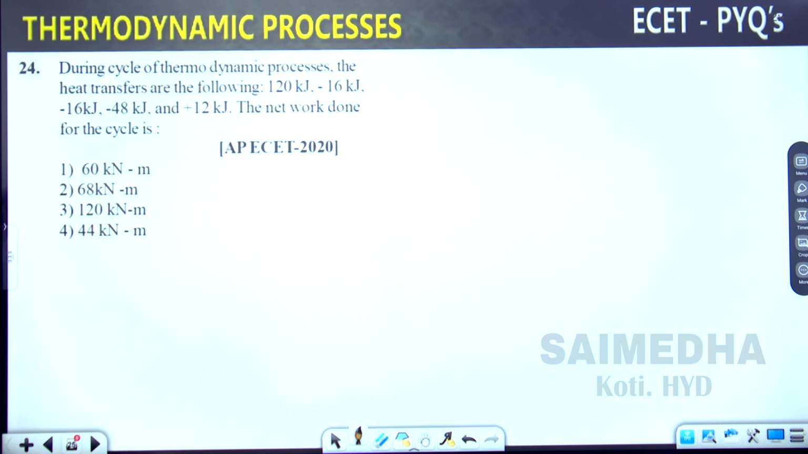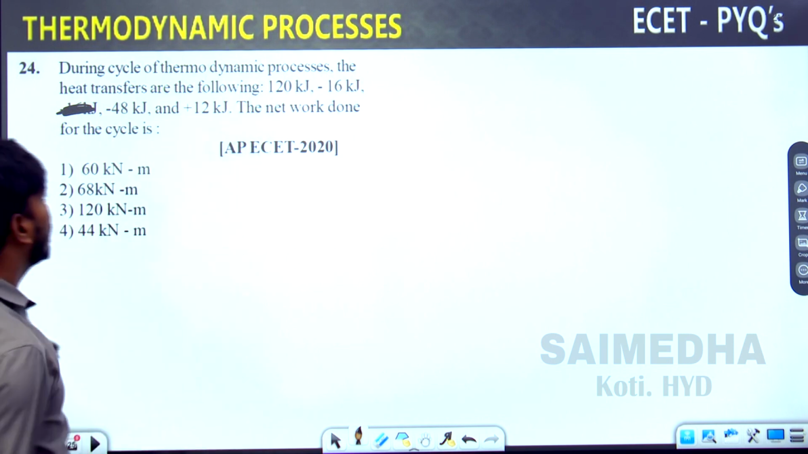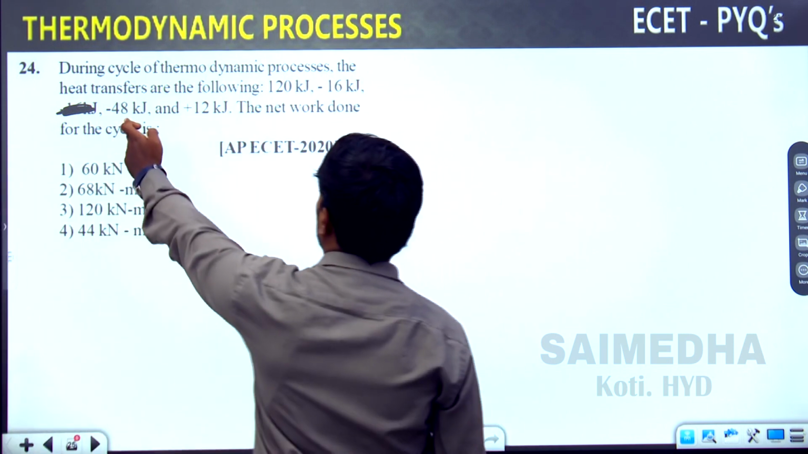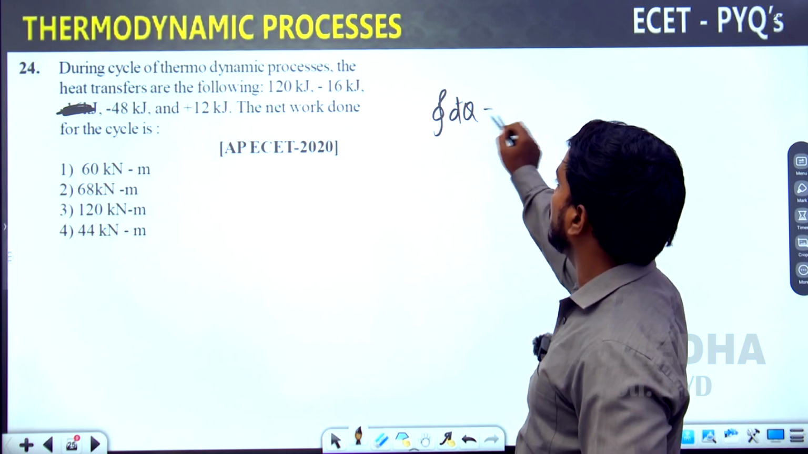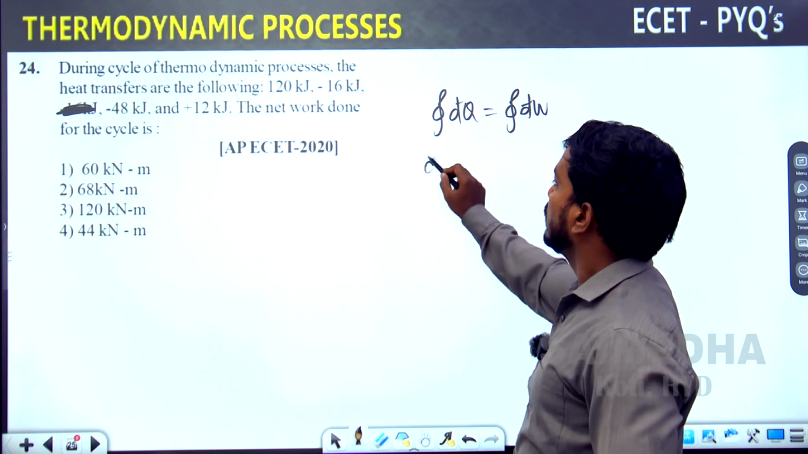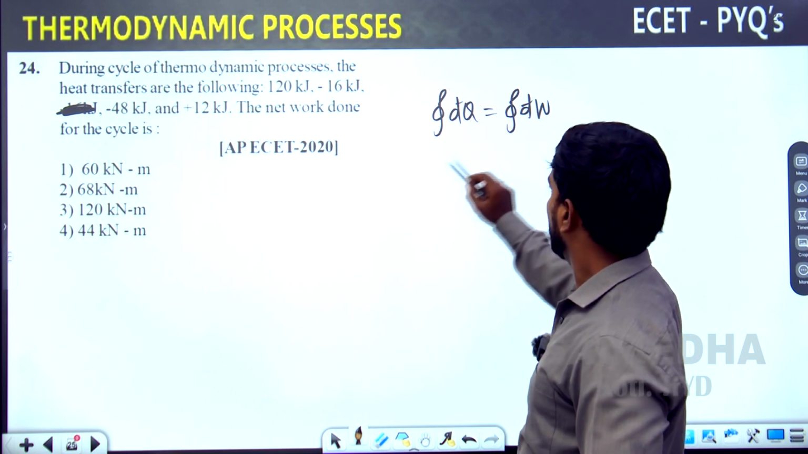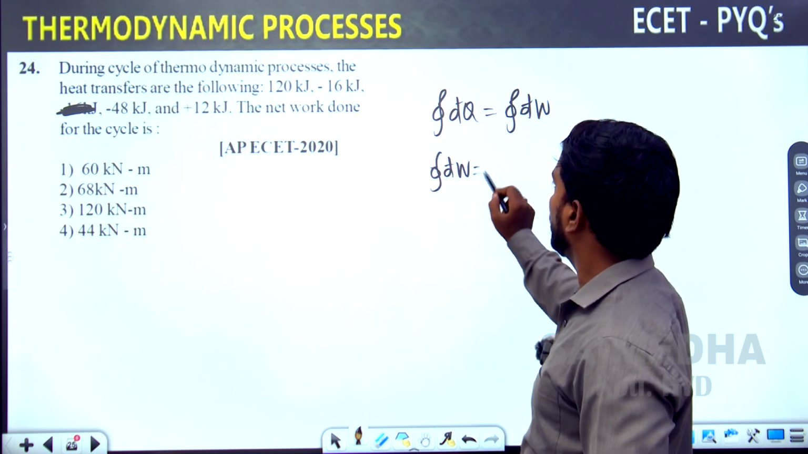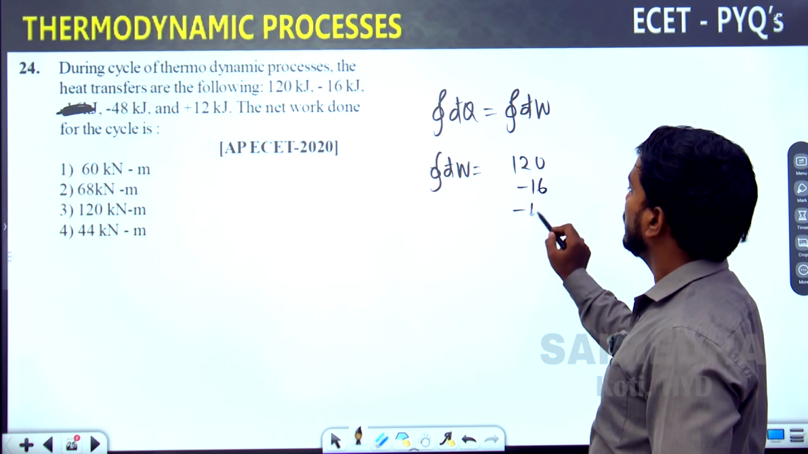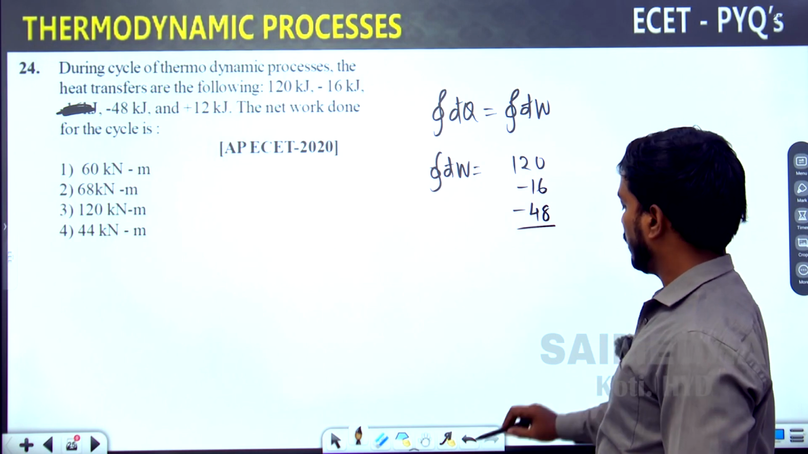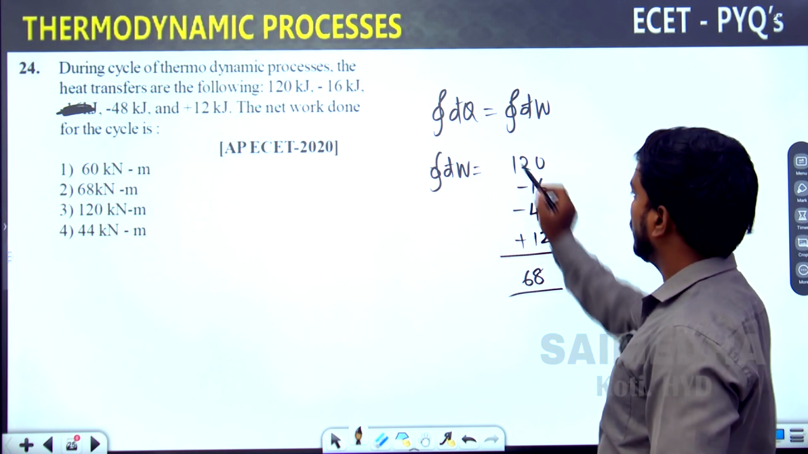Next question. During the cycle of thermodynamic processes, 2 times 16 is not there, only one time. 120 minus 16, 48, 12. Net work done: we know that net heat transfer is equal to net work transfer. So net work transfer equals 120 minus 16 minus 48 plus 12. This value will be around 68. That's all the sum you need to take.